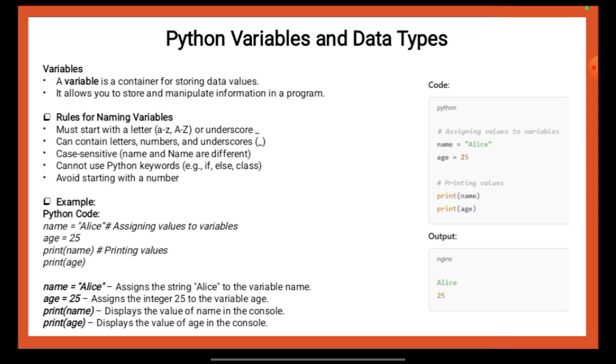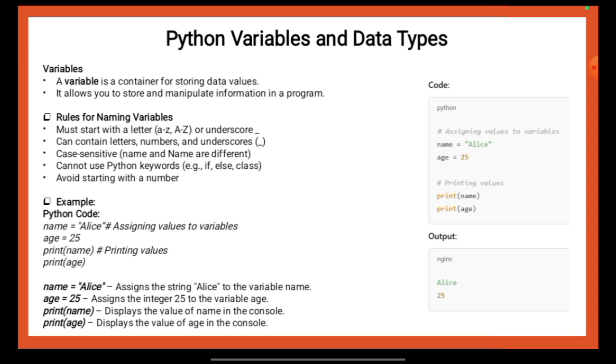In the provided Python code, name is equals to Alice assigns the string Alice to the variable name, and age is equals to 25 assigns the integer 25 to the variable age. The print function is used to display the values stored in these variables. When you write print name, it outputs Alice to the console and print age outputs 25.